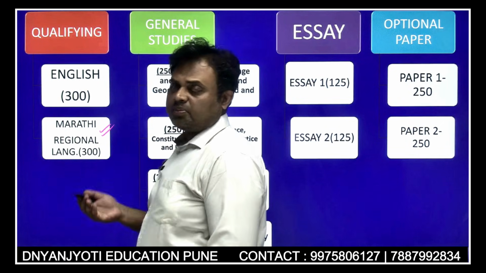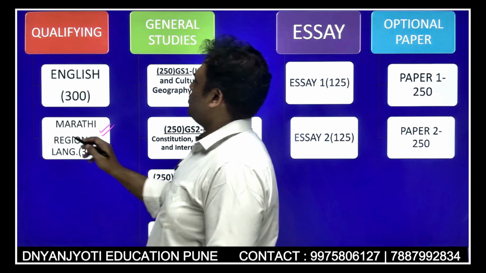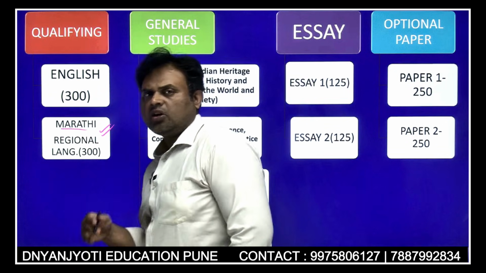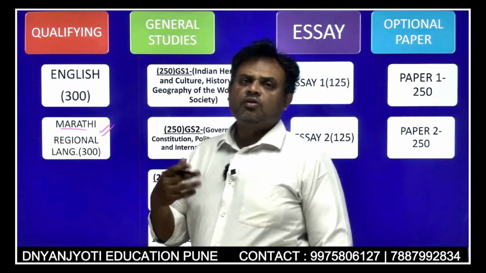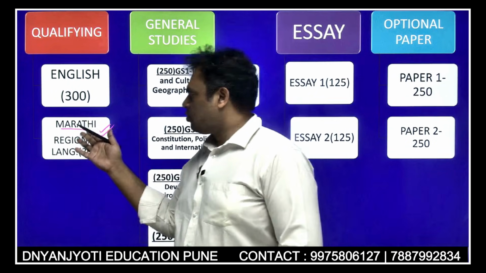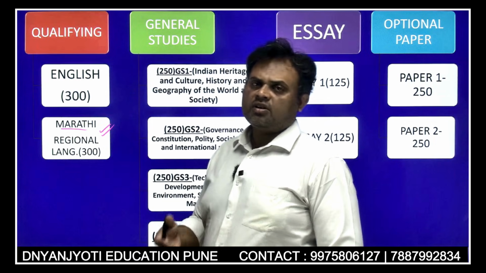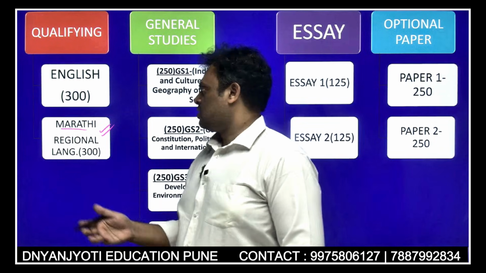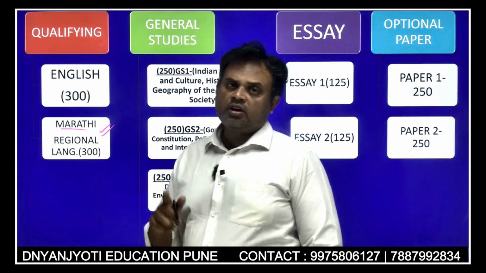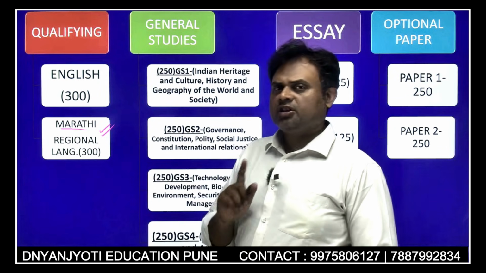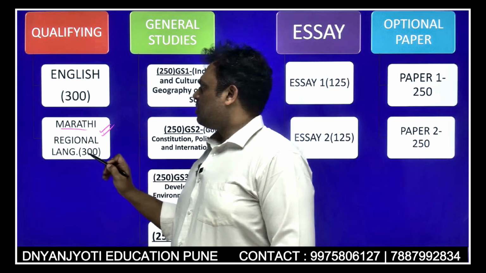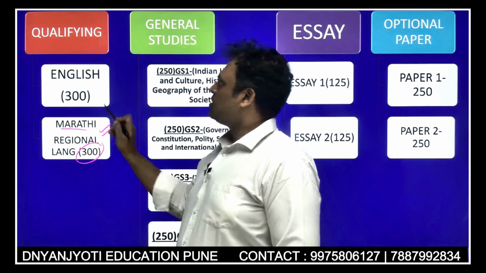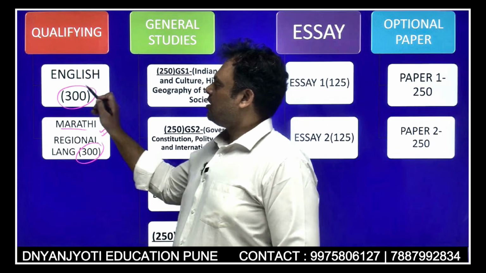A person from Maharashtra would go for Marathi, a person from Bengal would go for Bengali, a person from Uttar Pradesh would go for Hindi, and from Odisha would go for Odia. So you pick any regional language and you have to opt for it in the form filling itself. So this paper will be 300 marks, and the other paper would be 300 marks.